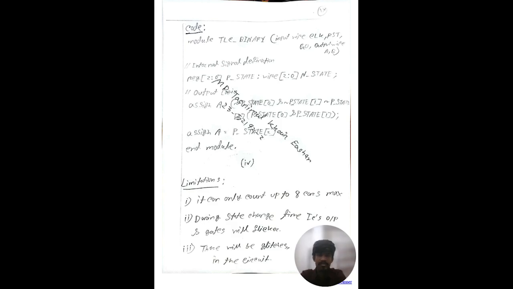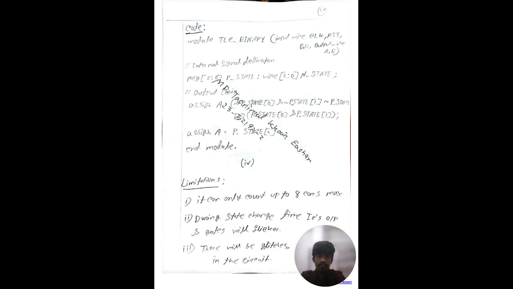Now for the HDL code of the FSM system, first we declared a module named TLC binary, and we have declared input wires CLK, RST and go, and the output wires A and B. Now we defined a present state with a wire of 3 bits and a next state.